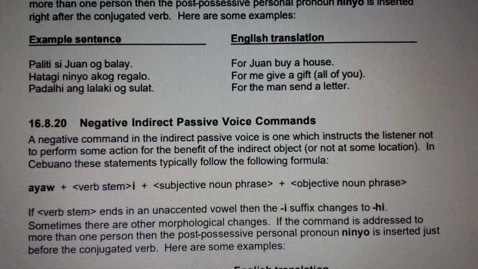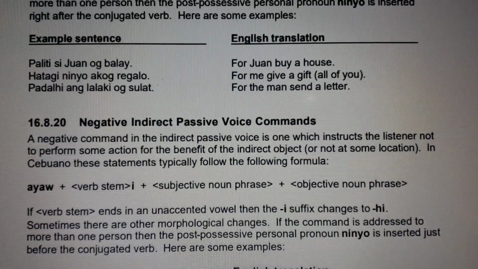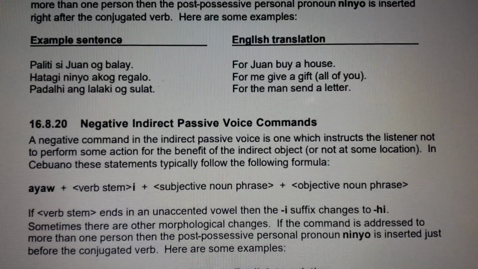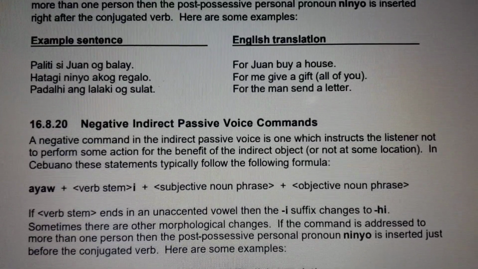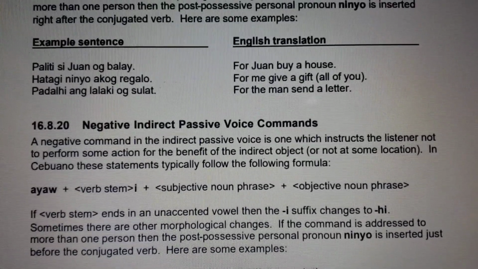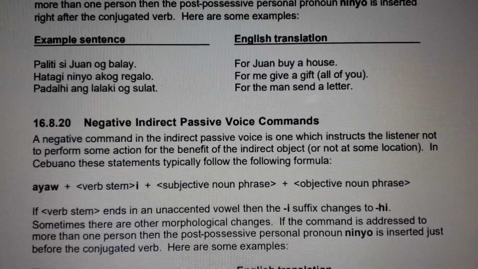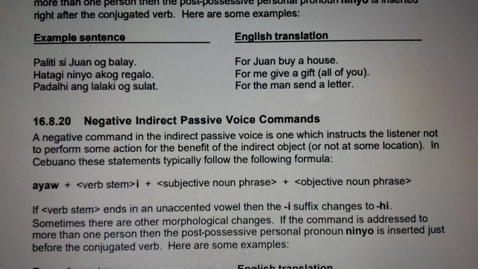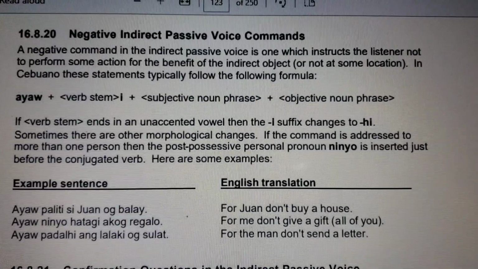For me, give a gift, all of you. Hatagi ninyo akog regalo. For the man, send a letter. Padalhi, we use hi. Padalhi ang lalaki, for the man, send. Padalhi ang lalaki og sulat, a letter.